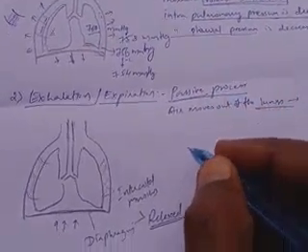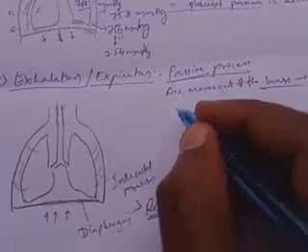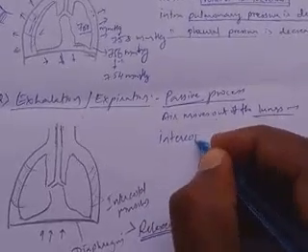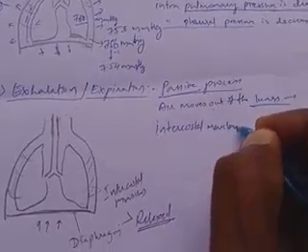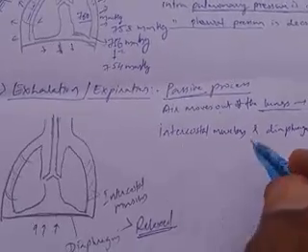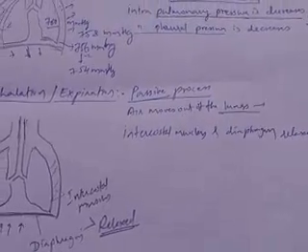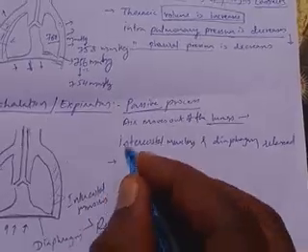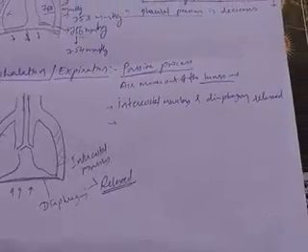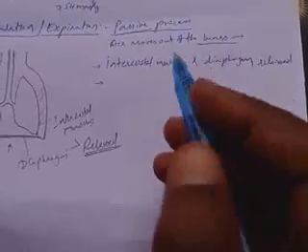What are the changes during this process? The intercostal muscles and diaphragm are both relaxed. Due to this relaxation, thoracic volume decreases.